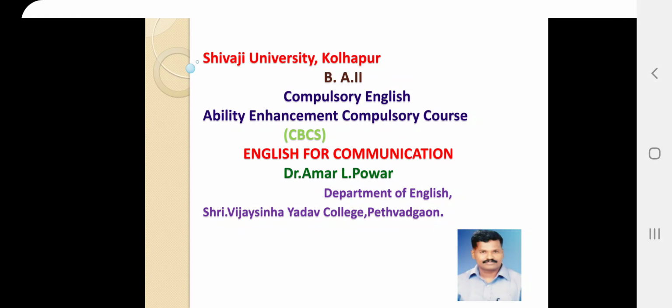Hello everyone. In 2019, as per the choice-based credit system, Shivaji University Kolhapur started the new syllabus for the Ability Enhancement Compulsory course, earlier known as compulsory English. In the second year BA, third semester, there are 4 modules as per the syllabus of Shivaji University for the paper Ability Enhancement Compulsory course, earlier known as the compulsory English book.